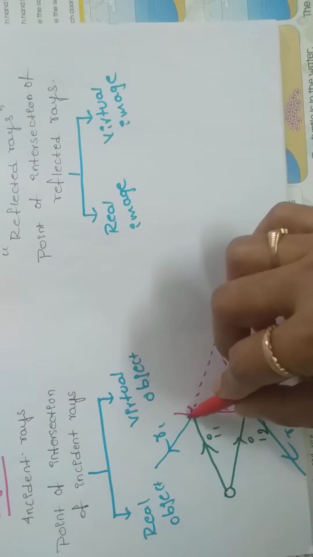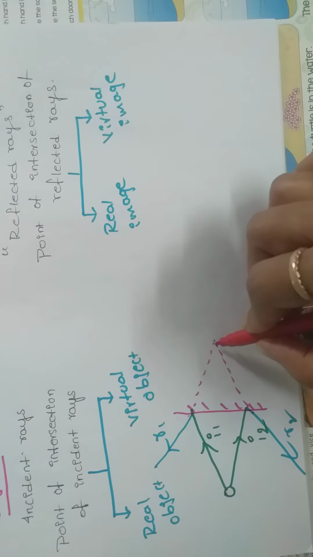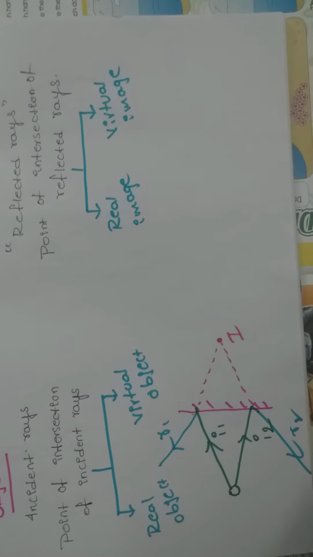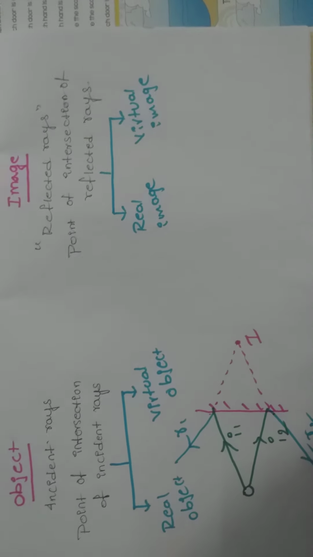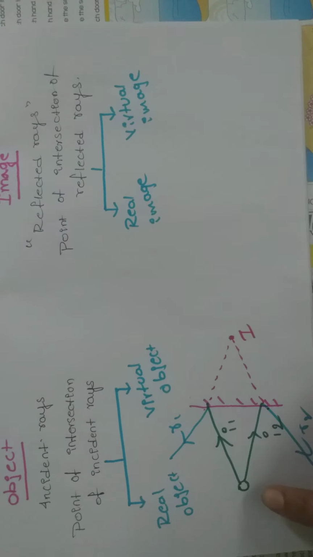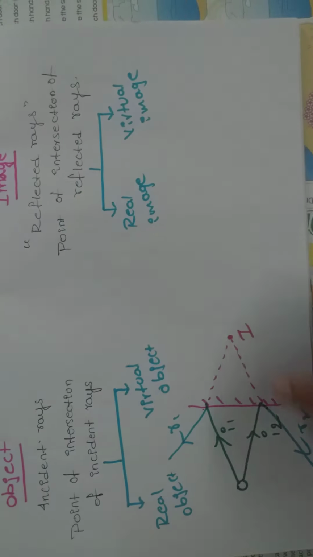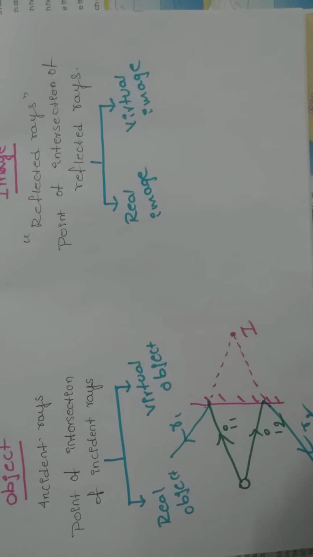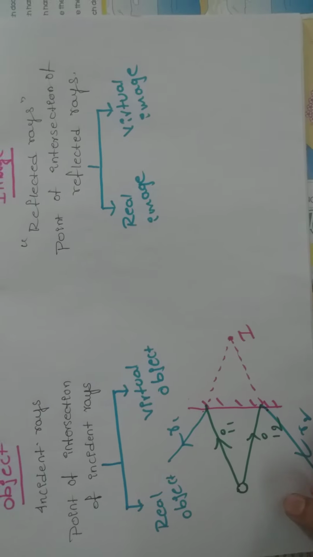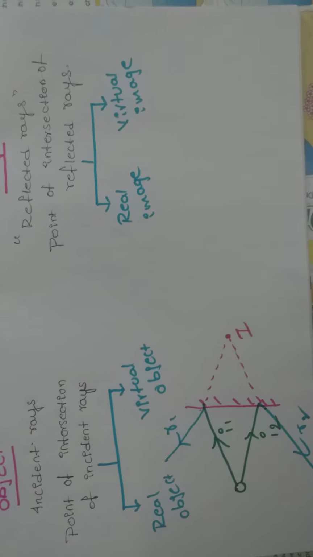So if we extend these 2 reflected rays, they will meet at one point. Here we are getting an image. Let's find. So clearly I said 2 things to you. Incident rays in the sense object, reflected rays in the sense image, right? Now we have to conclude which type of object it is, which type of image it is.